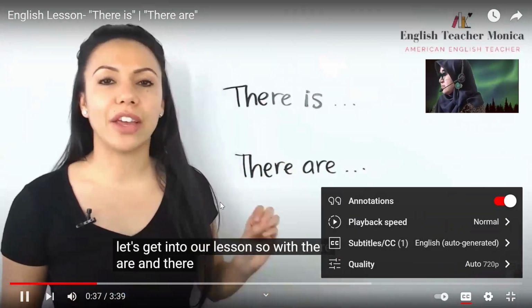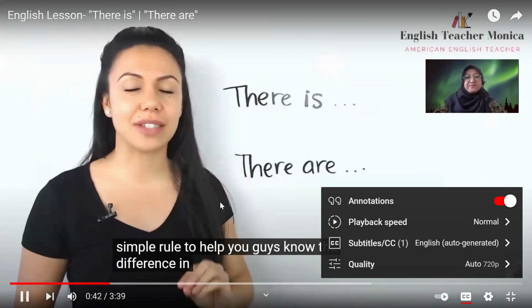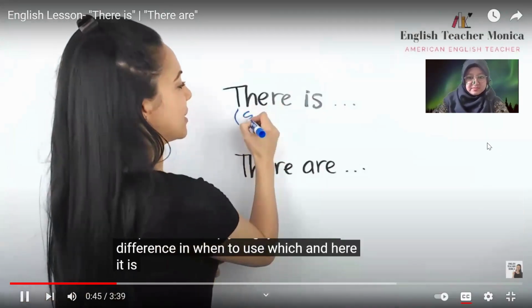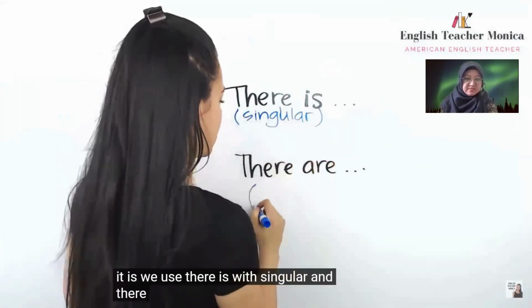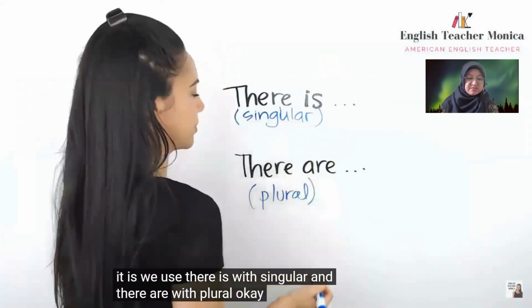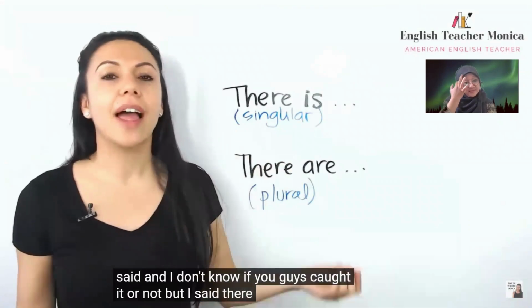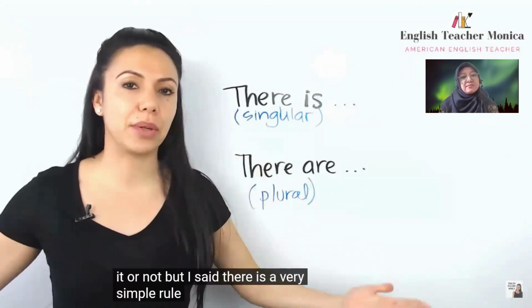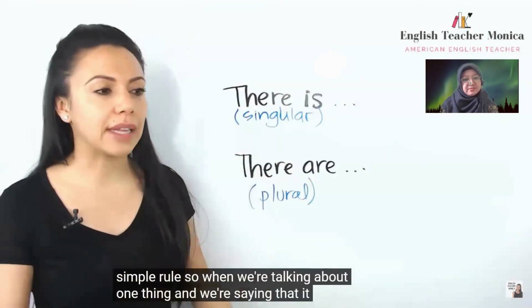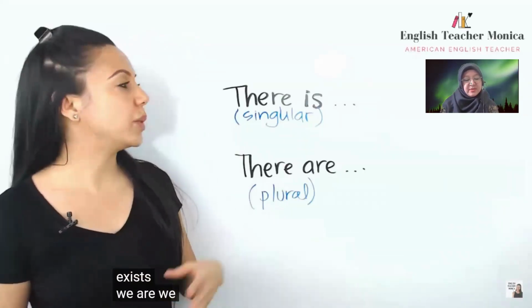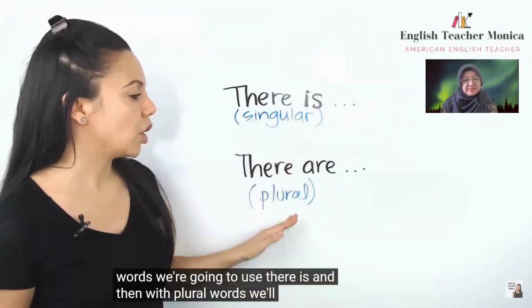So with there are and there is a really simple rule to help you guys know the difference in when to use which. And here it is. We use there is with singular and there are with plural. Okay, so as I just said, and I don't know if you guys caught it or not, but I said there is a very simple rule. So when we're talking about one thing and we're saying that it exists, with singular words, we're going to use there is, and then with plural words, we'll use there are.